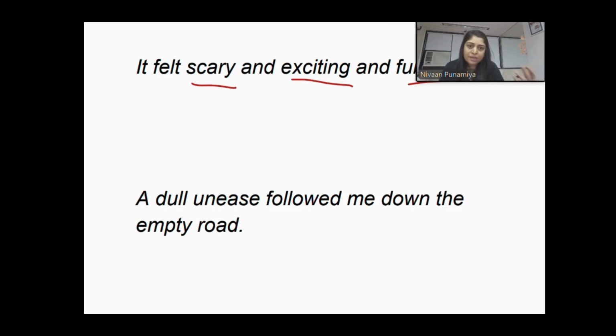You don't really need to make it dramatic each time. A dull unease followed me down the empty road. Now, of course, if it's an empty road, all you are surrounded by is the air and the atmosphere, which does make it very hostile, and makes you feel uneasy. Very simple way of writing, but gives you exactly the idea of the mood that you wish to convey.